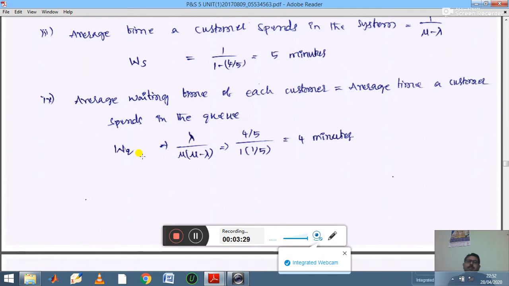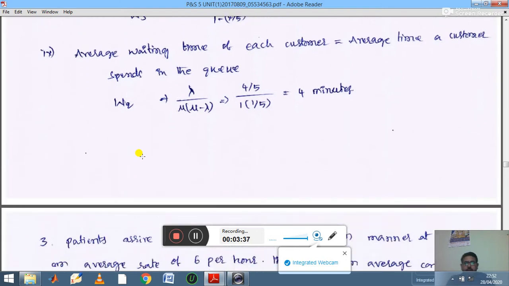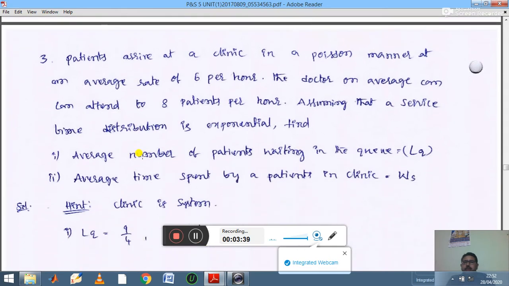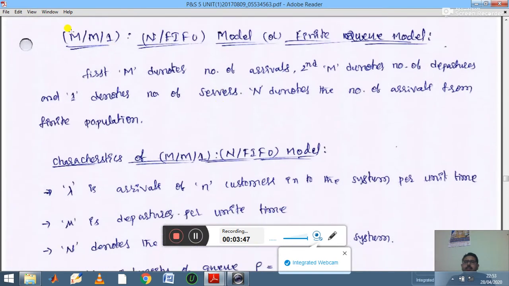So this is the pattern of solving problems based on the M/M/1/infinity/FIFO model. Okay, in the same way you try to solve this third example, please try to work this out. Next I am going to explain the concept of the M/M/1/N/FIFO model. Okay, the earlier concept is M/M/1/infinity/FIFO, but here it is capital N.